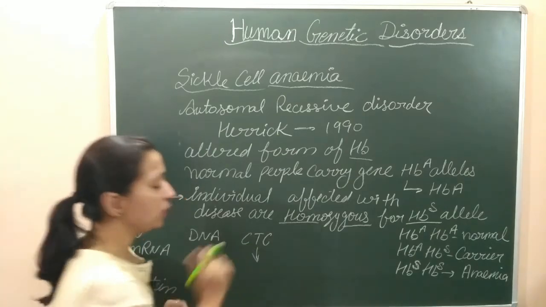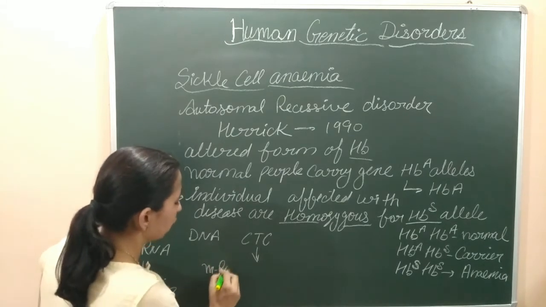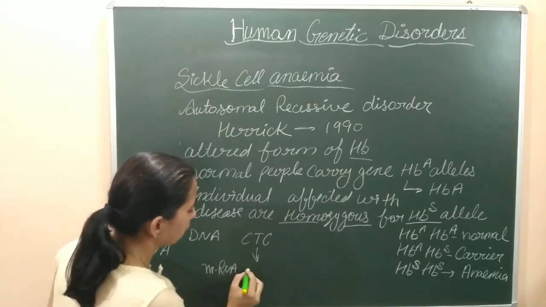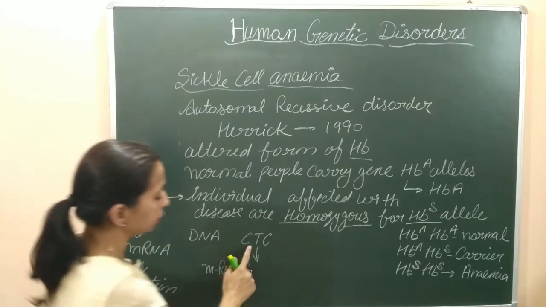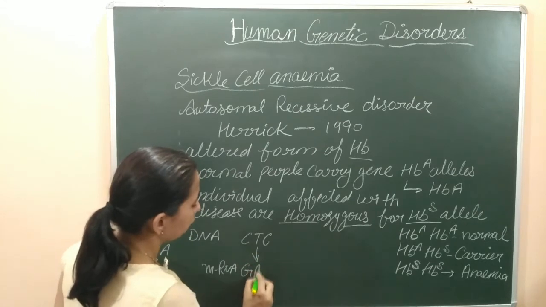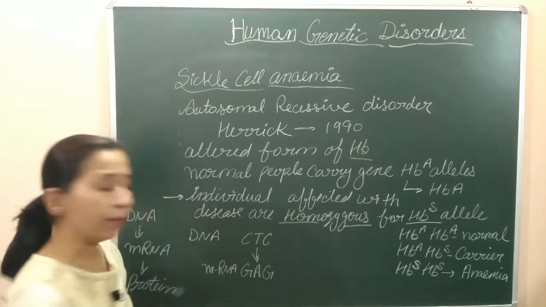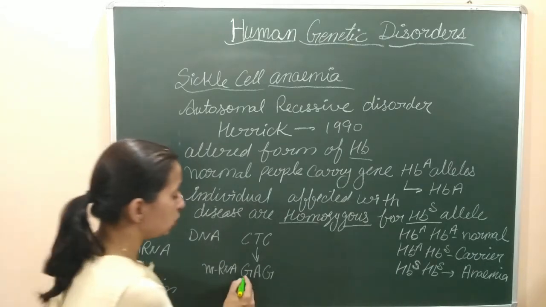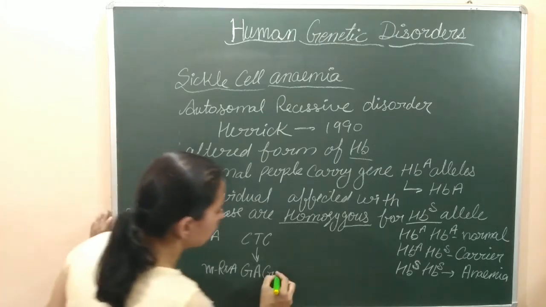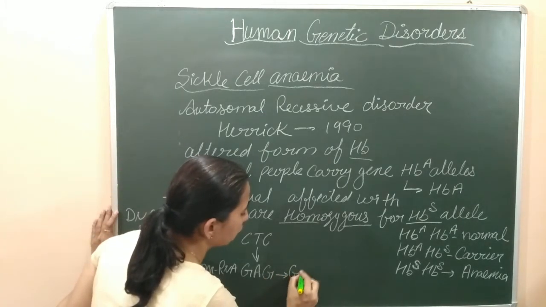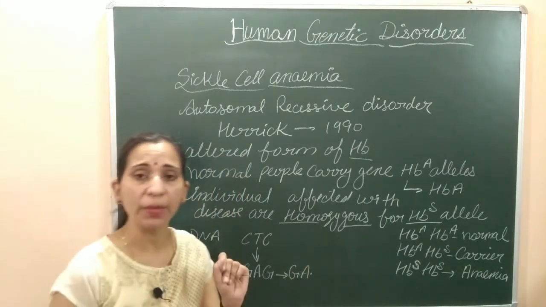So here, when this DNA gets transcribed into the mRNA, mRNA जो sequence यहाँ पे होगा, in place of C, it will carry G in mRNA. In place of T, the A will come, and in place of C, the G will come. So the mRNA sequence is GAG, and this GAG will code for the glutamic acid.